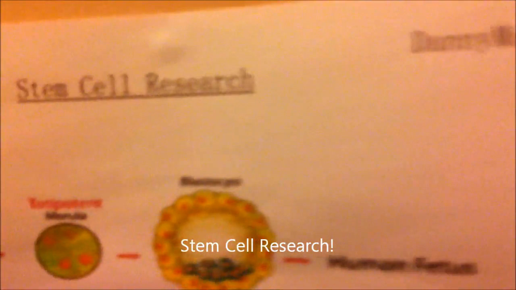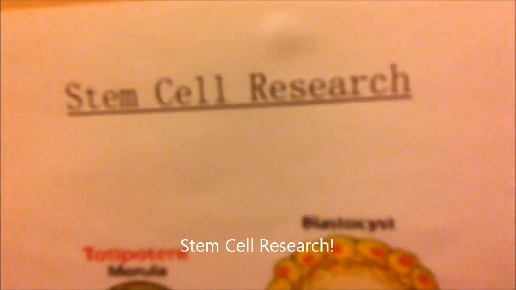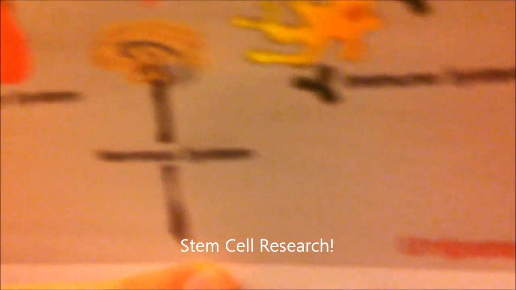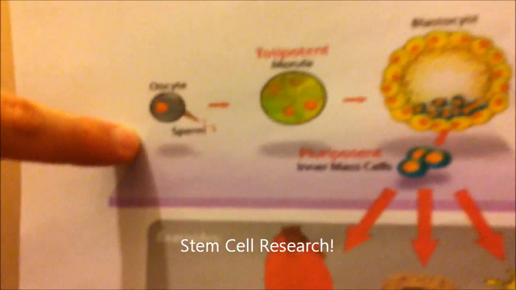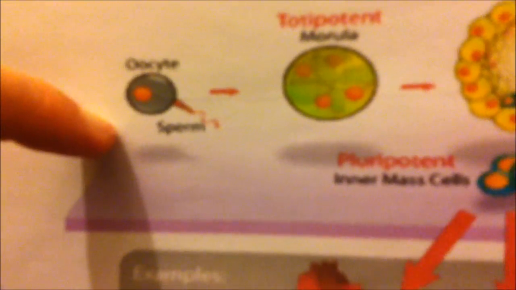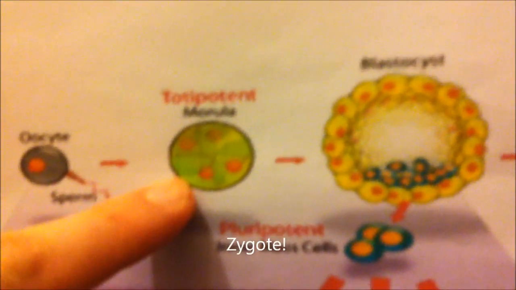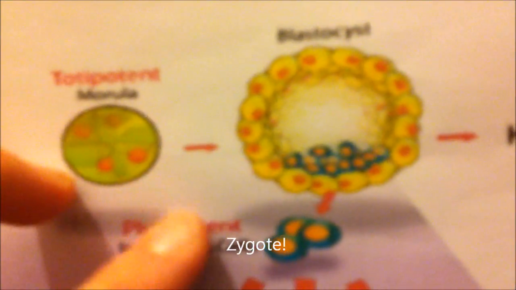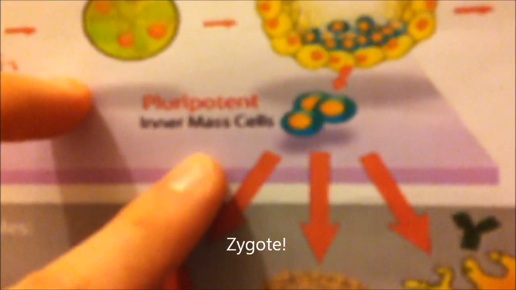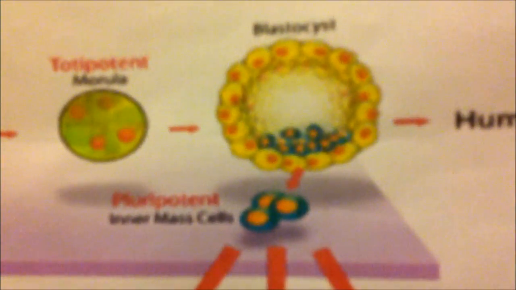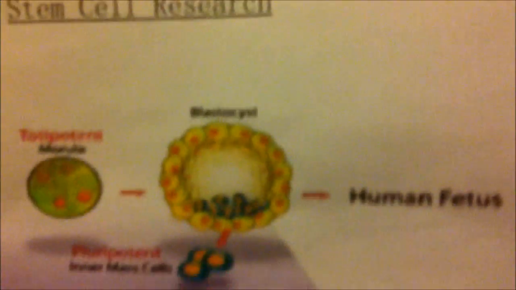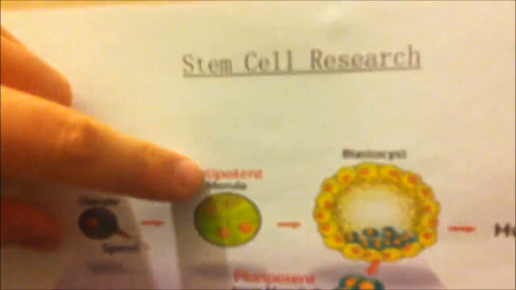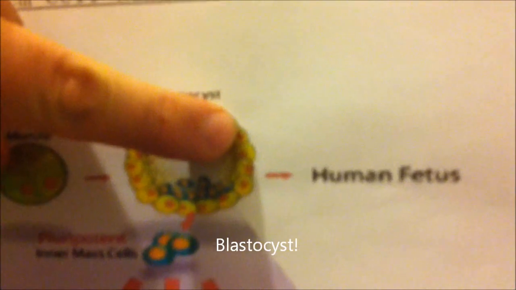Now we move on to stem cell research. All of these started off as the same stem cell. Stem cells start with fertilization of the egg by the sperm. These create a zygote. The zygotes split and then become an identical twin. This is obviously not always, but it can happen. Anyway, the zygote is going to make copies of itself and become a blastocyst.